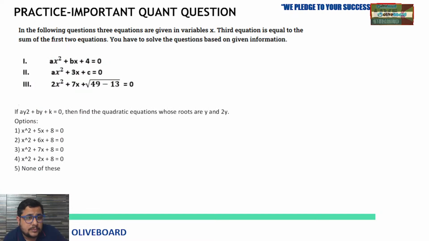Now the next question. In the following, 3 equations are given in the variable x. The third equation is equal to the sum of the first 2 equations. You have to solve the question based on the given information. So tell me the answer fast. Be active.